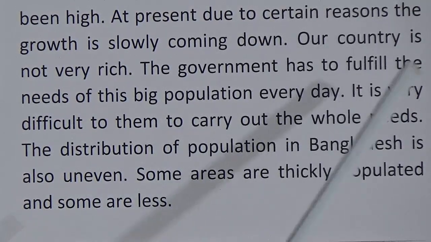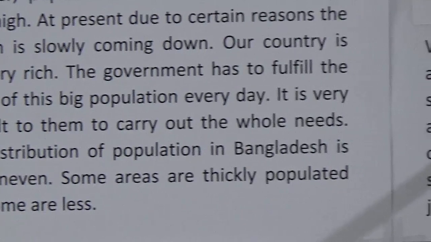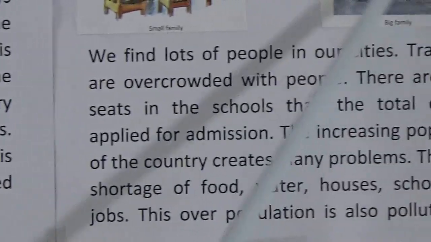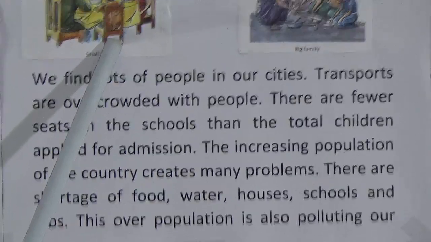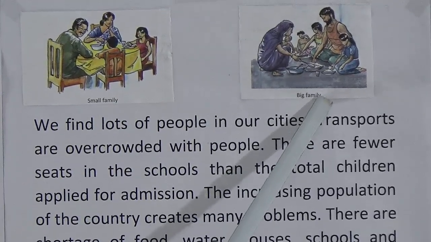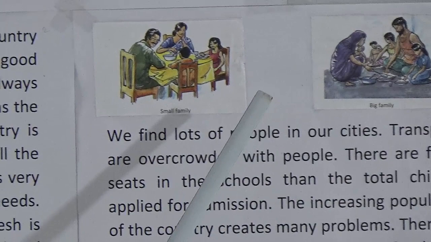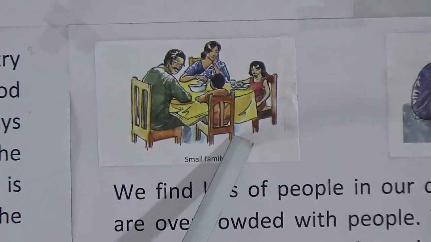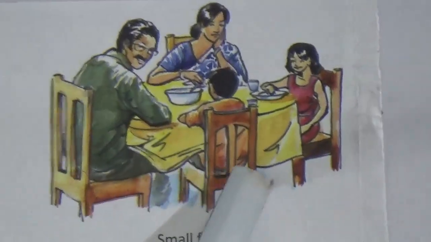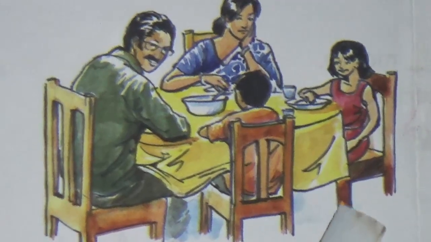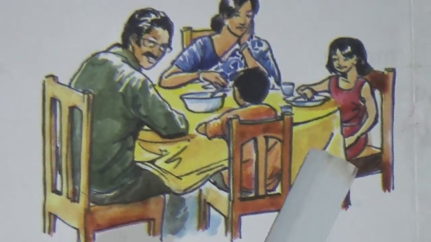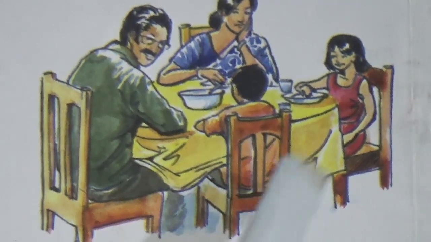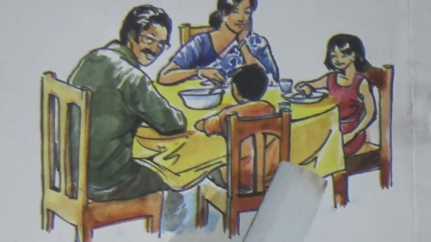Okay. Next we will go to the next page. Look at the top of our page. Here we will see two pictures. One is a small family, another one is a big family. If we look at the first picture, the small family, this is a planned family, and they have a good family life. That means they have good health, good management, good food also.